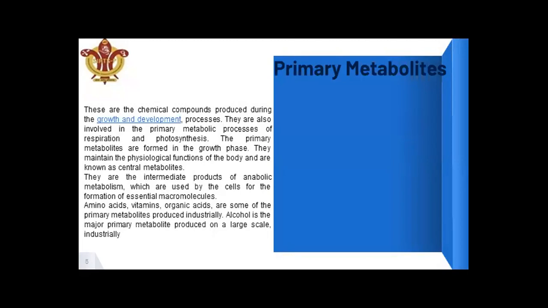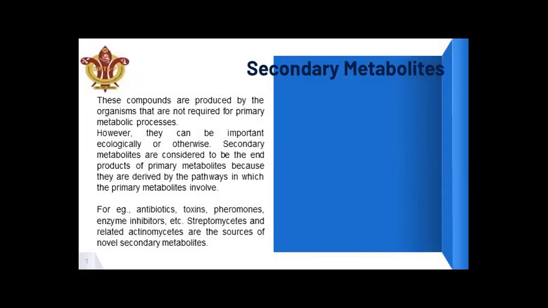So this is all about primary metabolites, and now secondary metabolites. These are compounds produced by the organism that are not required by the organism the way primary metabolites are, but they are end products of primary metabolism.